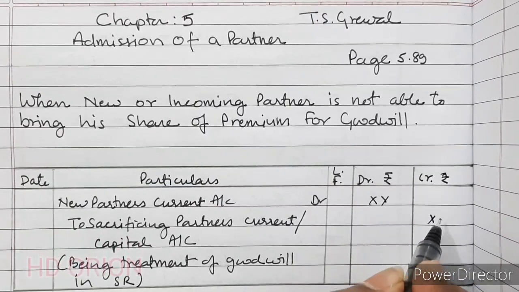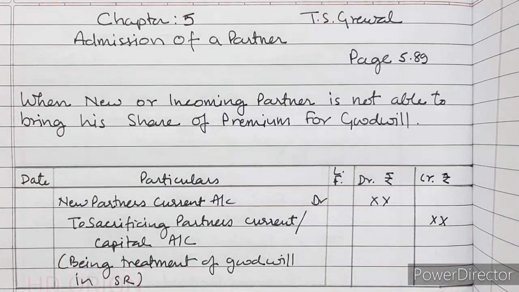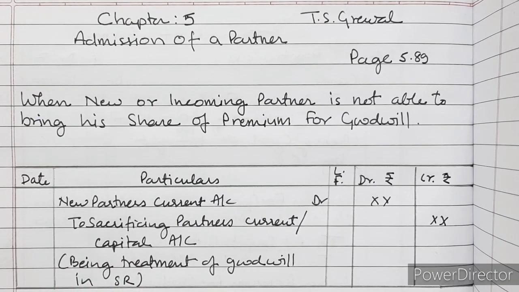So this is the mother entry, and now let us see the numerical questions from the textbook.